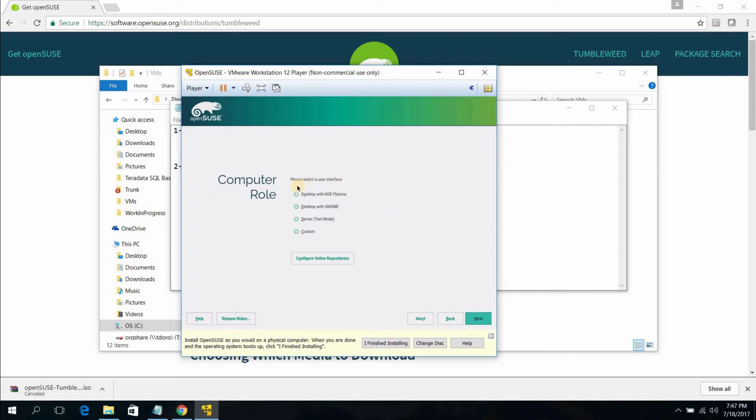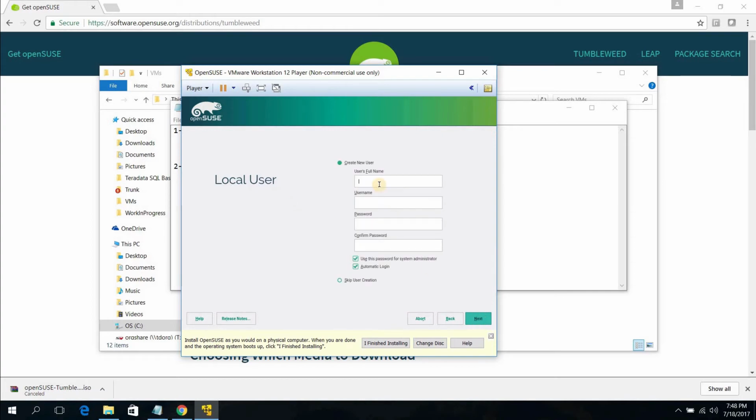Okay, now this is asking me what type of user interface I would like to use. Either I would like to use a KDE Plasma interface, or I want to go with this GNOME. So my preference is to use this KDE Plasma. I want to check it out. So let's just select this and click next.